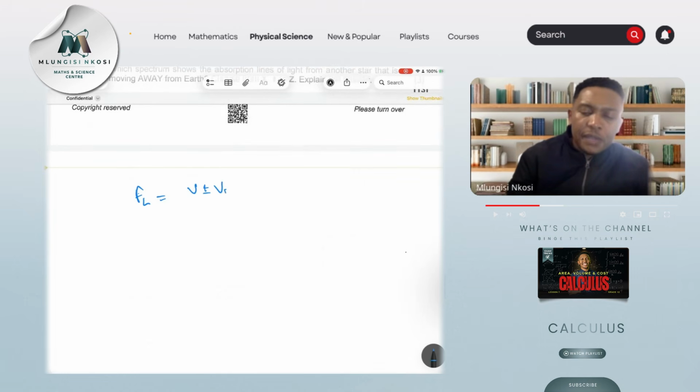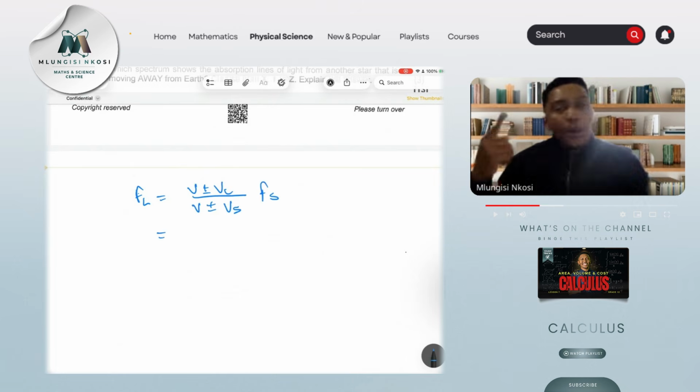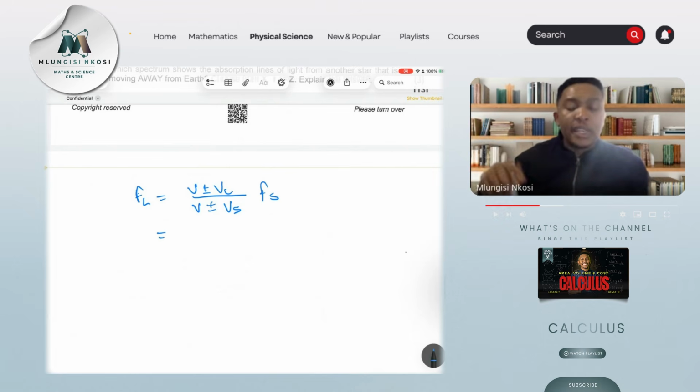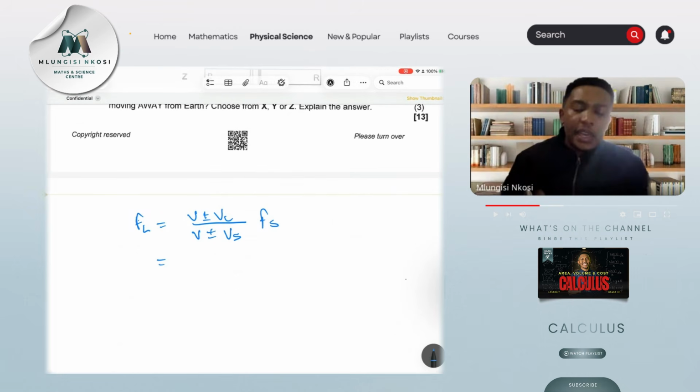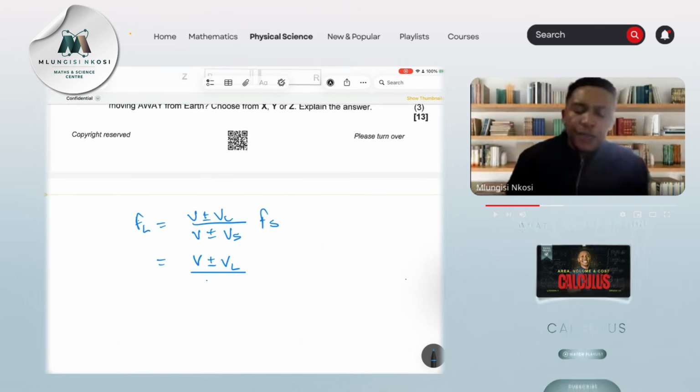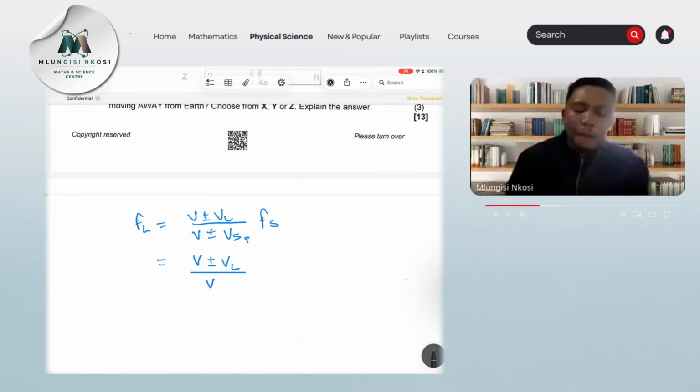that's V plus minus VL, divided by V plus minus VS times FS. So what I always prefer doing is then trying to establish which one is 0 in this case. So we know that the source has a speed of 0. So we've got V plus minus VL divided by V, because VS is equal to 0.